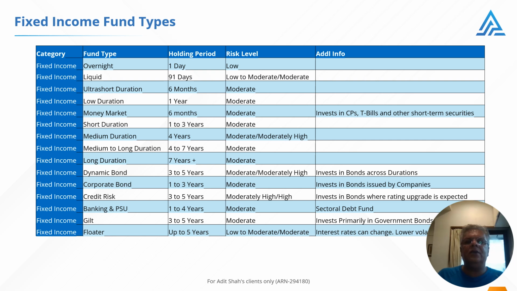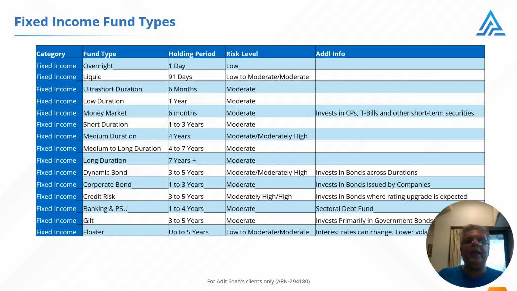Corporate bond funds. These funds invest only in bonds issued by companies. They ideally should be held between 1 and 3 years and risk levels are moderate. Credit risk funds. We covered credit risk in the last video. These are funds that buy corporate bonds with undervalued credit ratings in the hope that the bonds will be upgraded, leading to a rise in value. Risk levels can go up to high in this category.